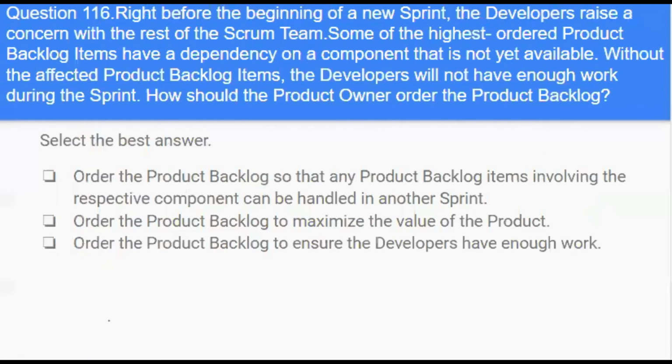Next question. Right before the beginning of a new sprint, the developers raise a concern with the rest of the Scrum team. Some of the highest order product backlog items have a dependency on a component that's not yet available. Without the affected product backlog items, the developers will not have enough work during the sprint. How should the product owner order the product backlog? Options. Order the product backlog so that any product backlog items involving the respective component can be handled in another sprint. Order the product backlog to maximize the value of the product. Order the product backlog to ensure the developers have enough work.